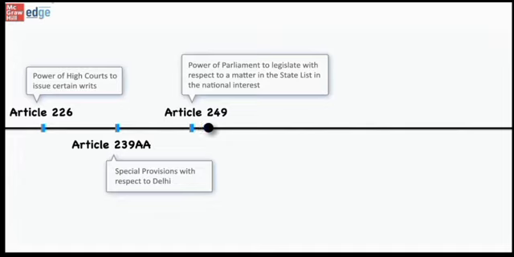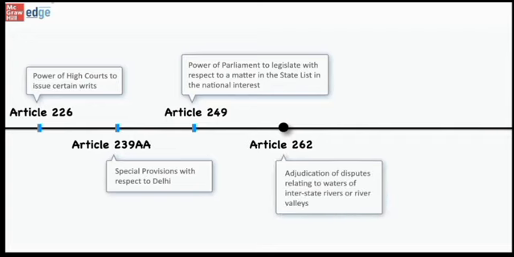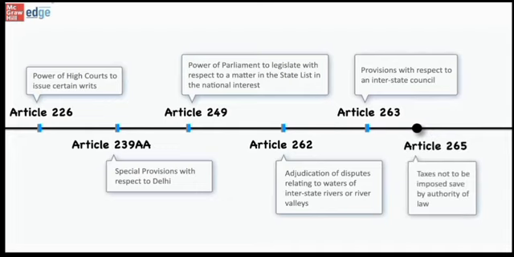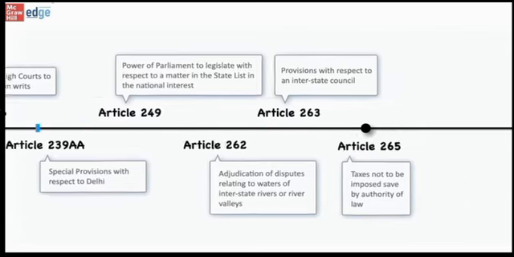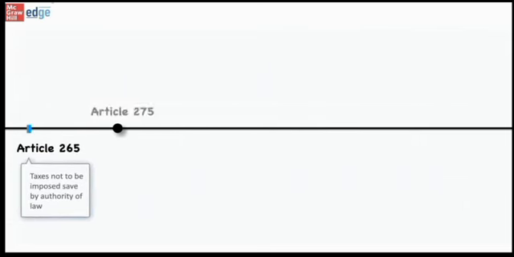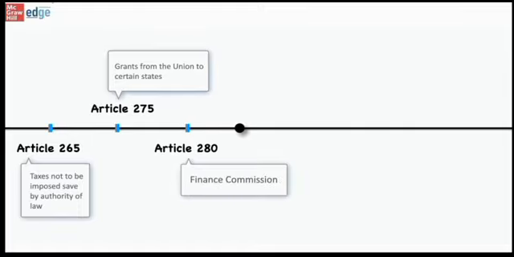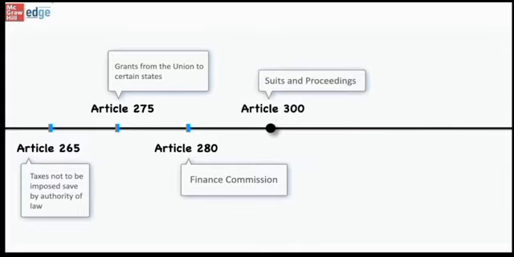Another important article is Article 262, which is about adjudication of disputes relating to waters of interstate rivers or river valleys. Next is Article 263, which is about provisions with respect to an interstate council. And next comes Article 265, which deals with taxes not to be imposed save by authority of law. Another important article is Article 275, which is about grants from the Union to certain states. And next comes Article 280, which is about Finance Commission. And next is Article 300, which is about suits and proceedings.